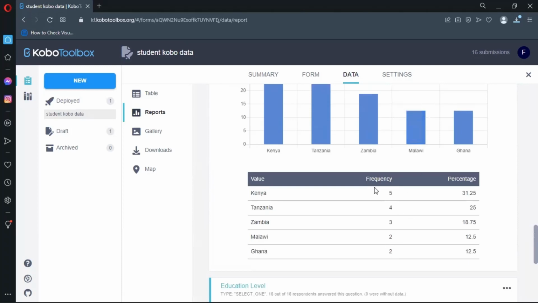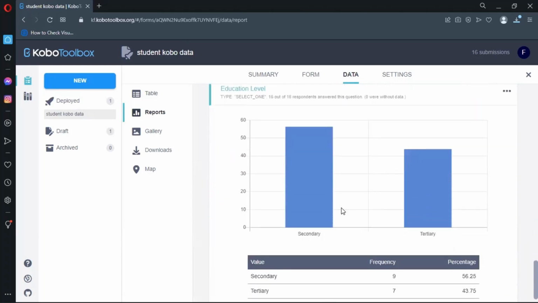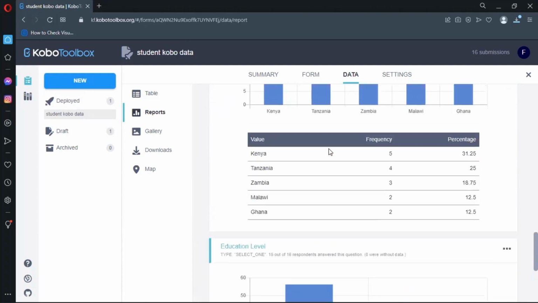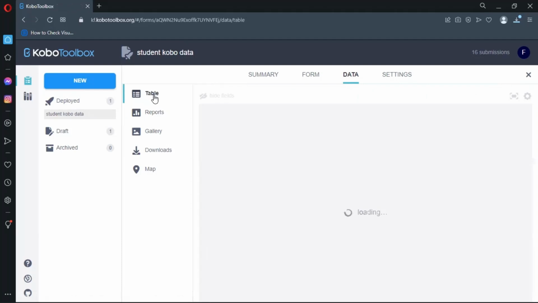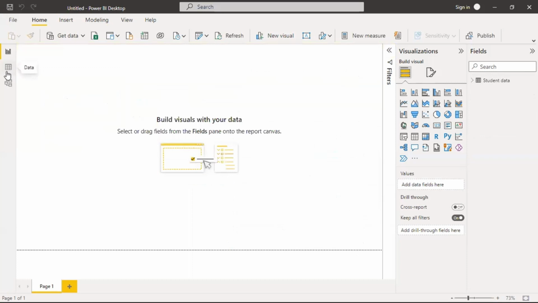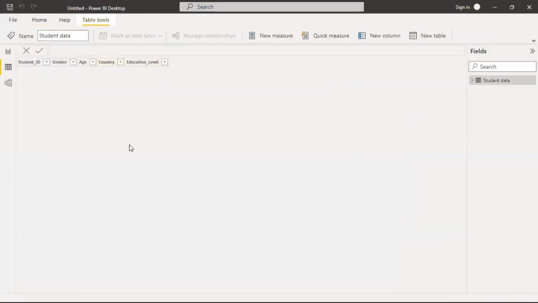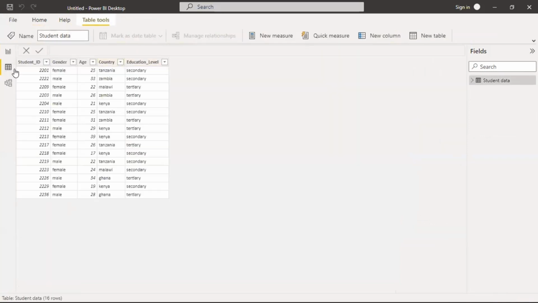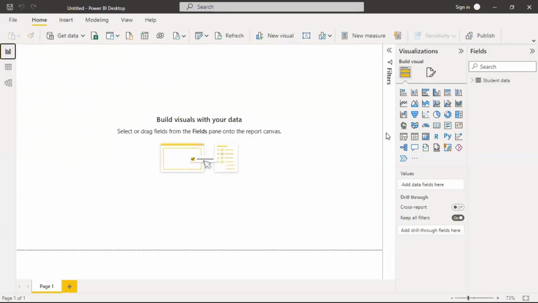Similarly, Malawi 12%. Education level: the majority of the students are of secondary level, and 43% are tertiary. Now, we expect to have the very same visuals in Power BI. So let me do a little bit of data cleaning. So here we can just quickly review our data. So here it is, beautiful. Now we are good. Let's make a few visualizations.